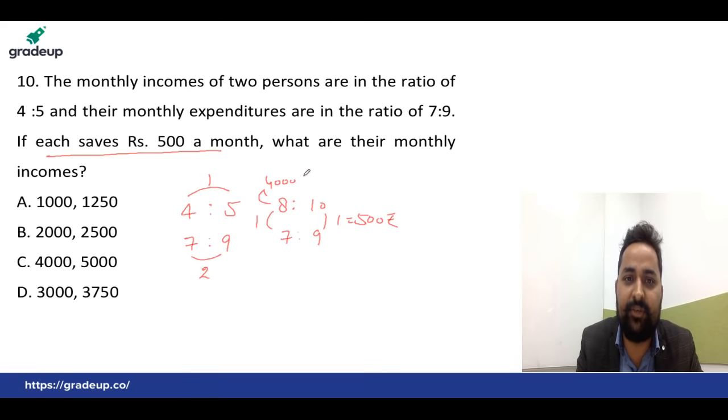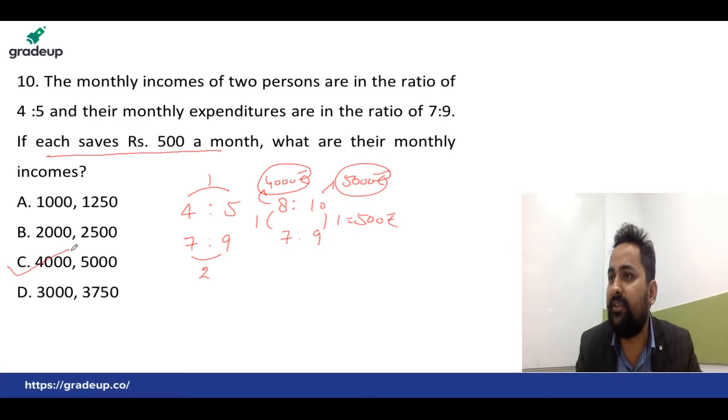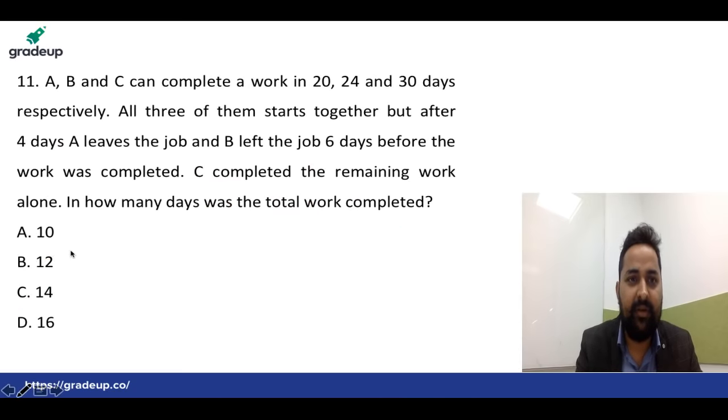That is 4,000 rupees. And here multiply. This is 5,000 rupees. You got the answer 4,000, 5,000, option C. Very good. Amar, Chomoli, Amar Yadav, very good students. Let's move to the next question.